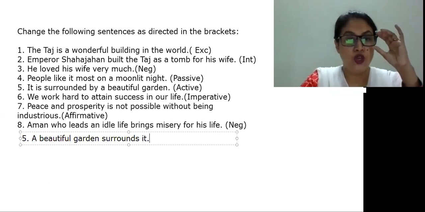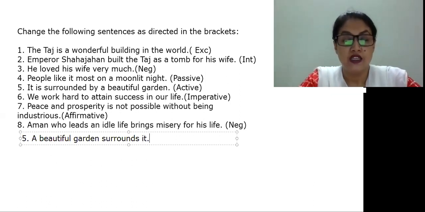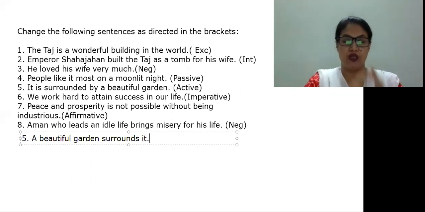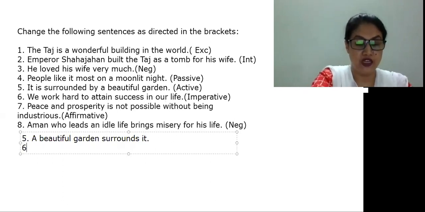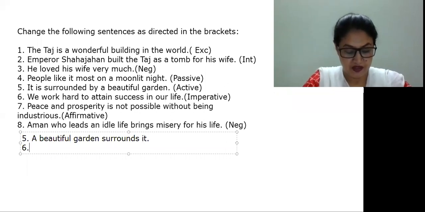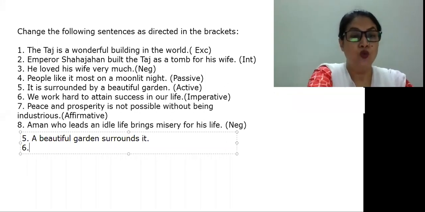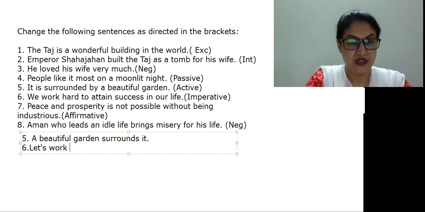We work hard to attain success in our life. We know that in an imperative sentence, sometimes we can use "let us". So we work hard to attain success in our life. We have to make it an imperative sentence. Let us work hard to attain success in our life. Very good. That means what? Let us. Just that part, and the sentence is as it is.